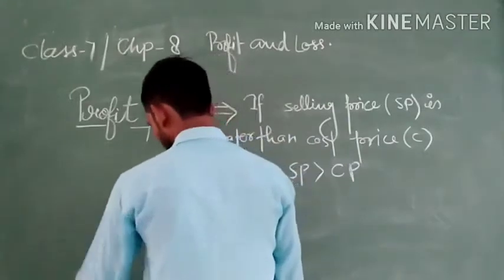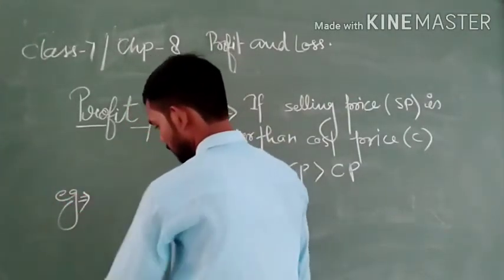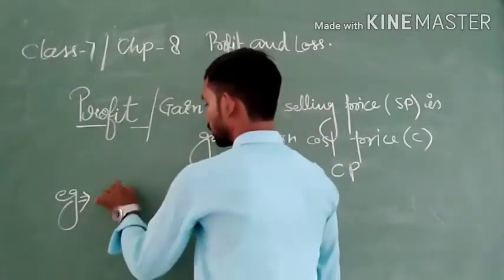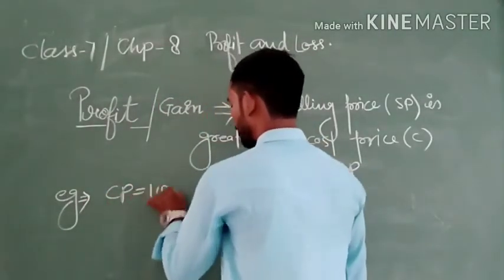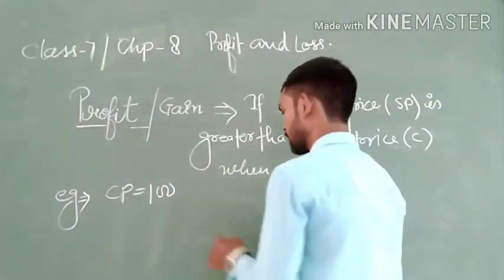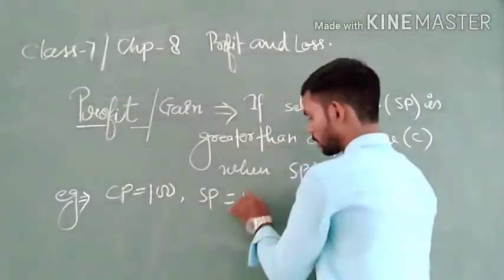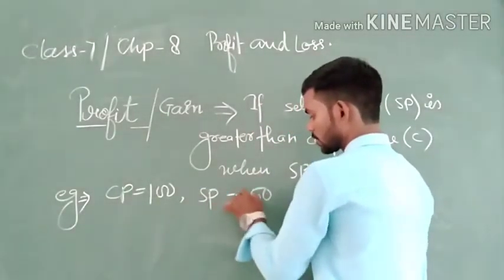Now let us see an example. Here the CP of the book is 100 rupees and the SP of the book is 150 rupees.